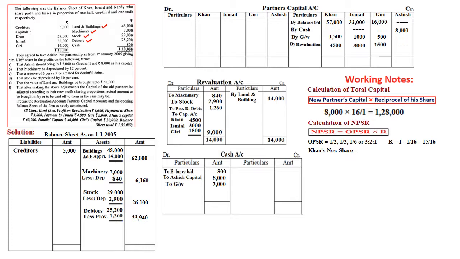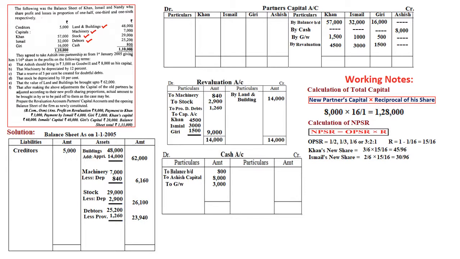Whereas Giri's new share is 1 by 6 into 15 by 16. That is 15 by 96. So here the denominator of Khan, Ismail and Giri is 96. Therefore, we have given to Ashish how much share? 1 by 16. So this denominator even we will convert to 96.